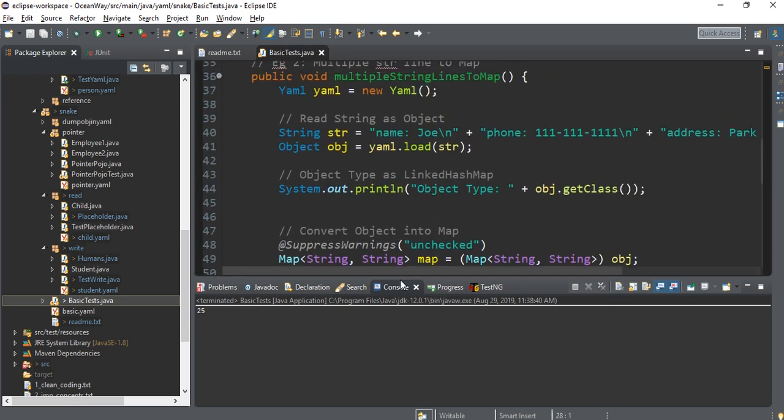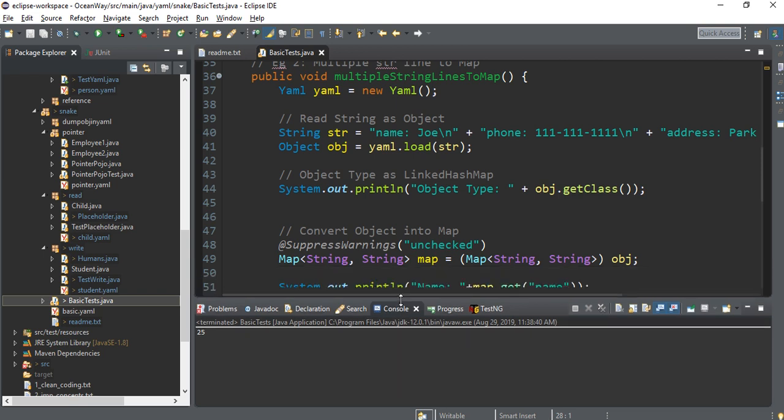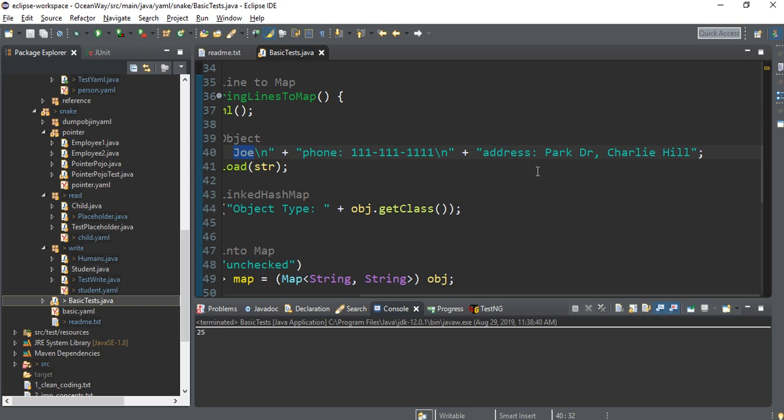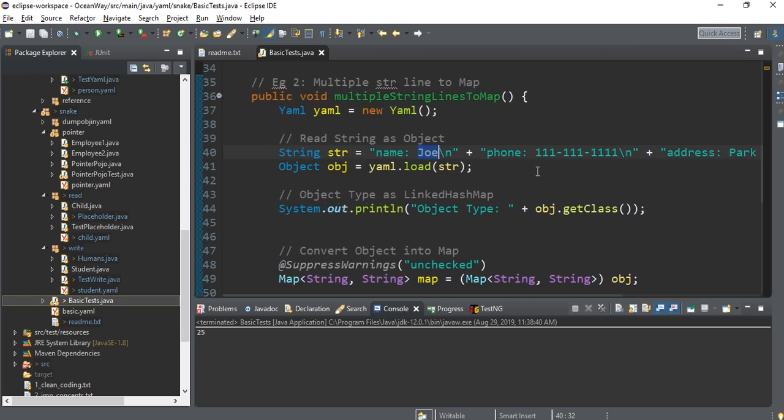example. What I am doing here is converting a multiple-line string into the hash map. So this is the key name separated by colon, name Joe. Slash n is for new line, then again phone number, then the address. This is clear, right? Let's go further. Again, the same method we have seen previously, YAML.load, will convert. This time we are converting into an object, or we can directly convert into the hash map also.